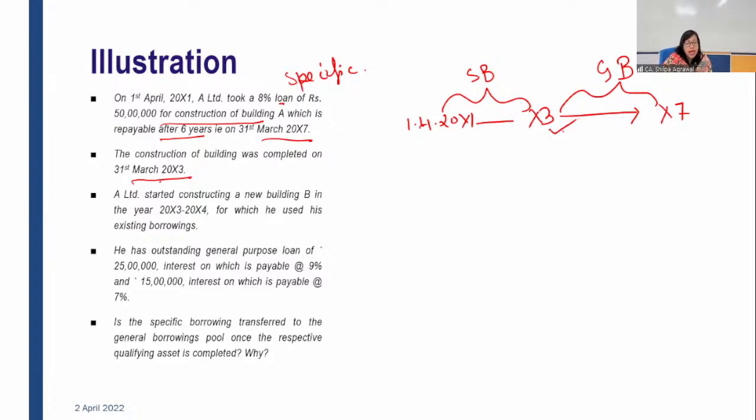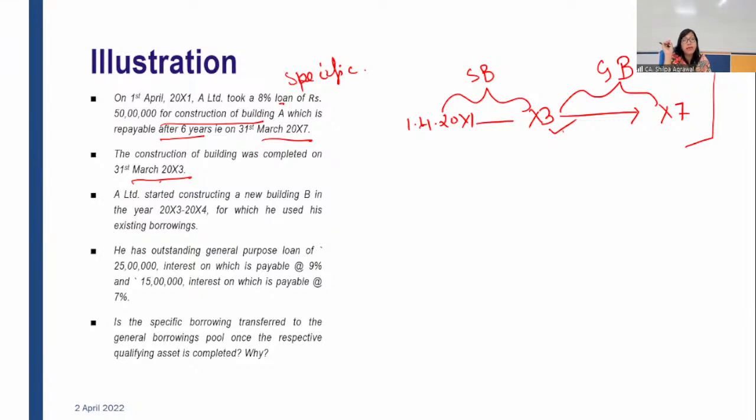Besides this loan, he also has general purpose loans of 25 lakh, interest on which is payable at 9%, and 15 lakh, interest on which is payable at 7%. Is the specific borrowing transferred to the general borrowing pool once the respective qualifying asset is completed? I want the answer from you. See, I have already explained and given you the clue here. Now you have to give me the answer. Is the specific borrowing transferred to the general borrowing pool once the respective qualifying asset is completed? If yes, then why? If no, then why?